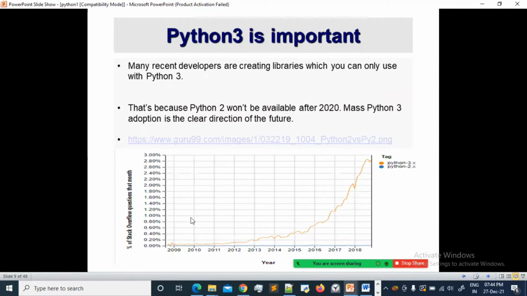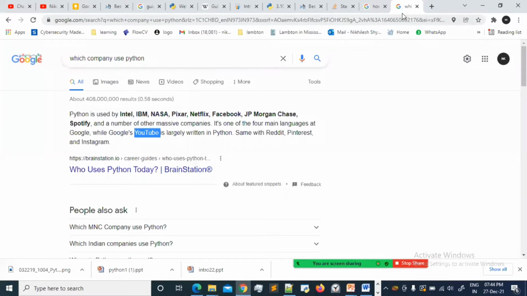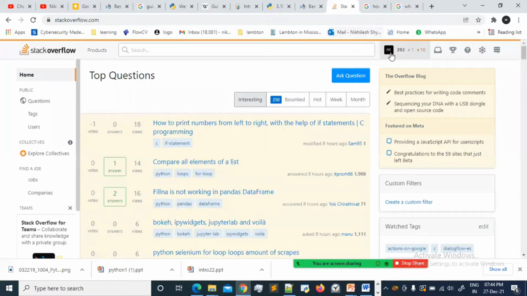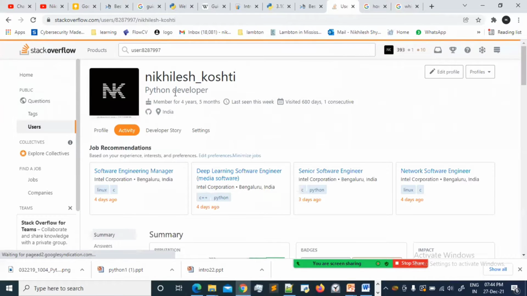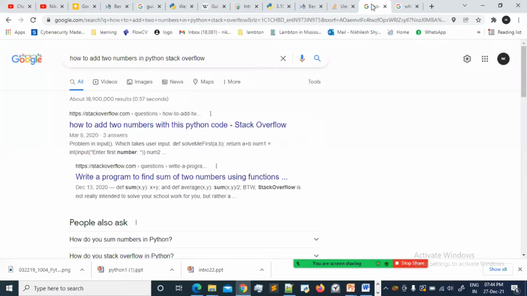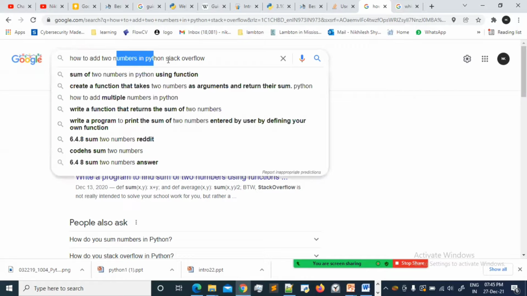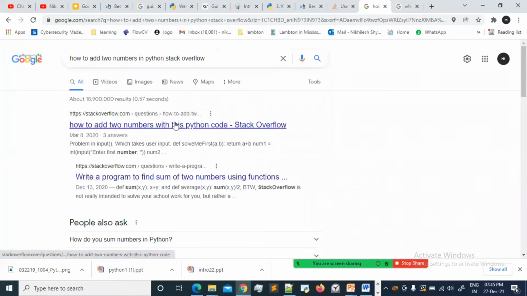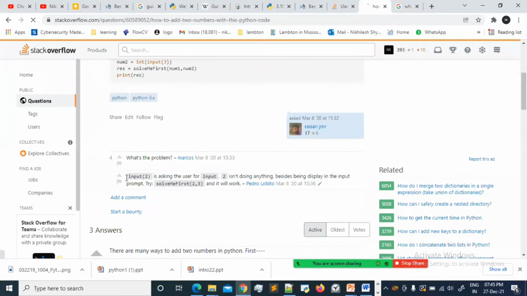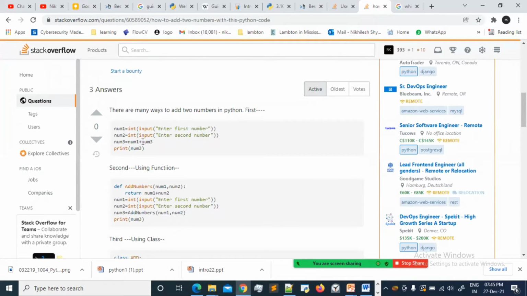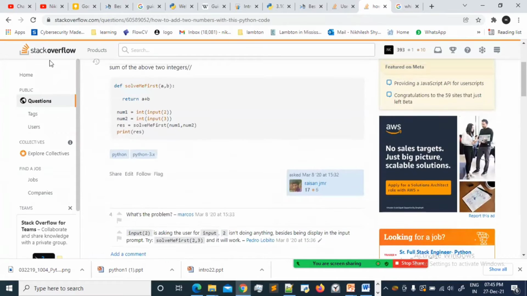So as you can see, if you are in the tech industry, there is a popular website called Stack Overflow. I will show my profile over there. This is Stack Overflow. If you see my profile, I have been using it for the last 4 years. So you get all those questions and answers over here. Let's say you don't know how to add two numbers in Python, just search followed by Stack Overflow, and you will definitely get an answer. So click on that. See here, you can get an answer like enter one number and a second number, using a function. So this is the best website.